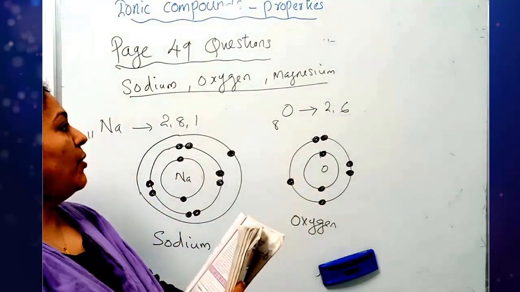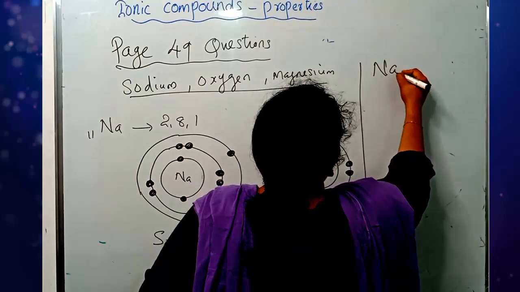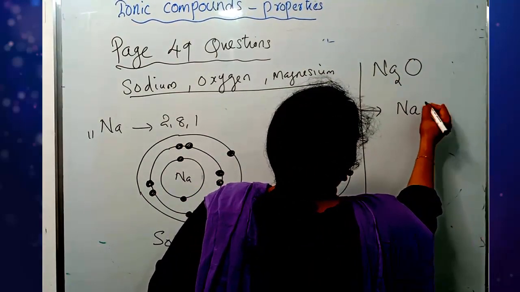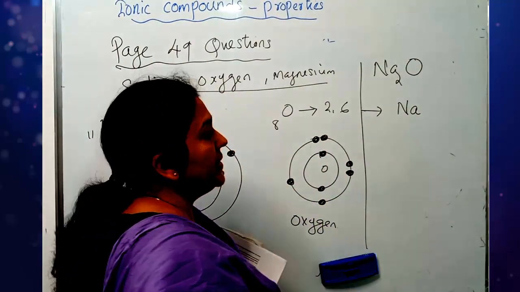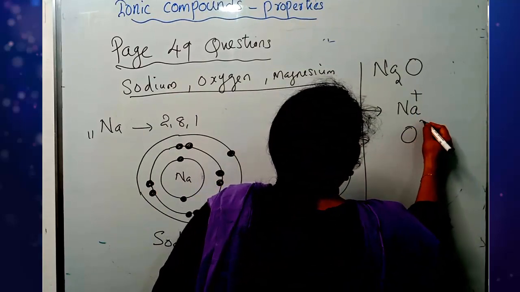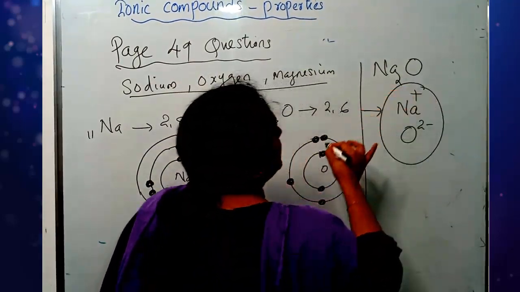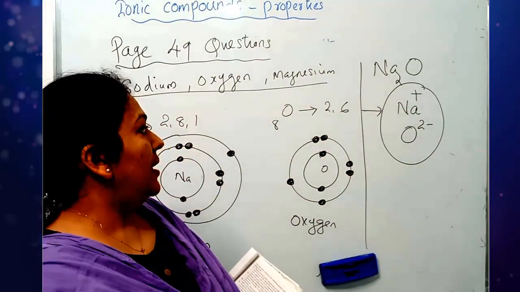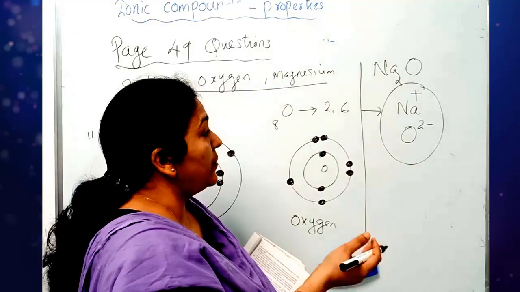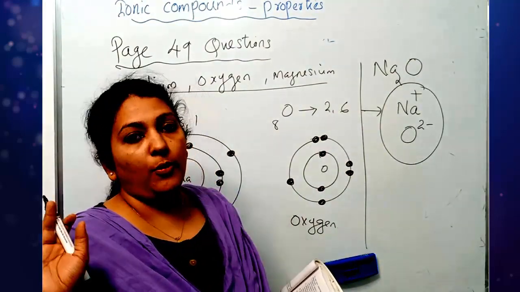The third question, what are the ions present in these compounds? In sodium oxide, what are the ions present? 2 different types of ions are present. One is Na plus, isn't it? And O 2 minus ions are produced when sodium oxide is formed. By the formation of these 2 ions, the ionic compound sodium oxide is formed. Clear?